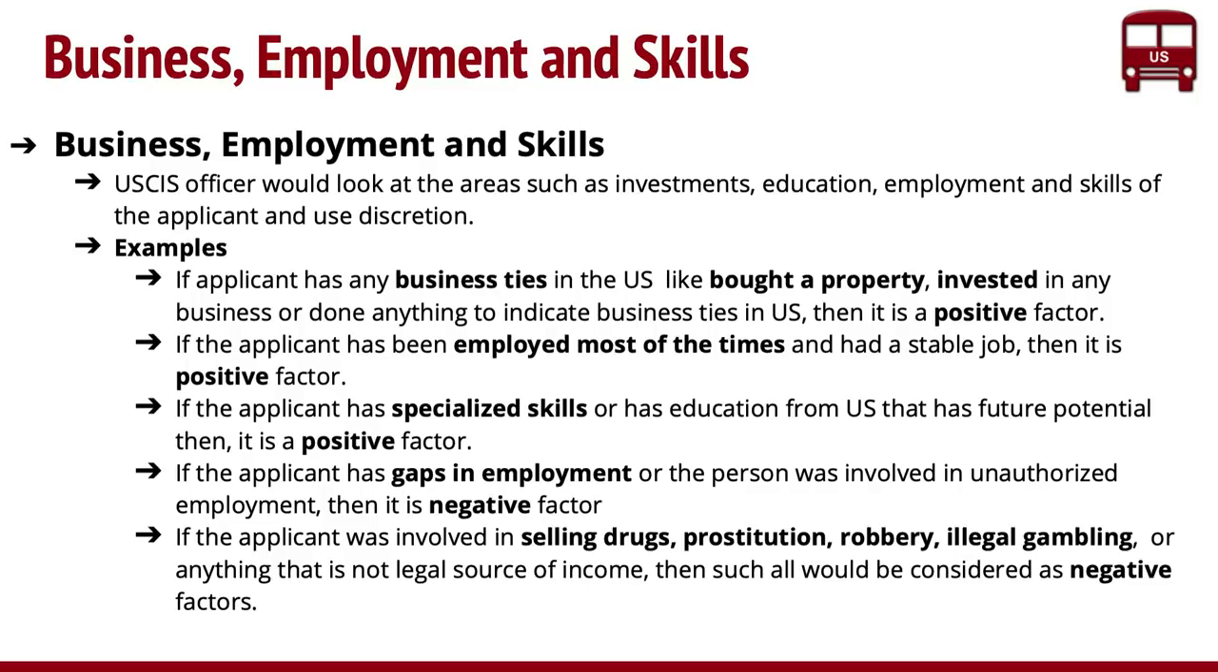And also, if you were involved in any illegal ways of making money, be it selling drugs, prostitution, robbery, or illegal gambling, anything that's not a legal source of income, then these are all negative factors. Believe it or not, there are many of these immigration cases that involved drugs, robbery, and all of these things. So that's why they had to put these things in, derived from those cases.